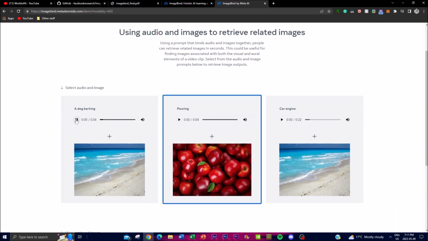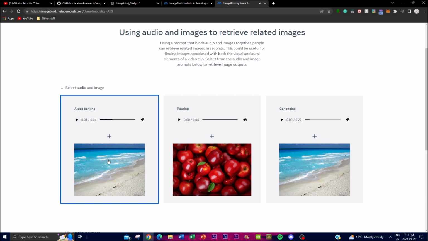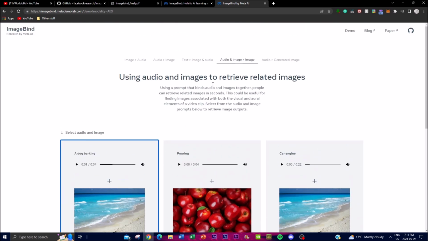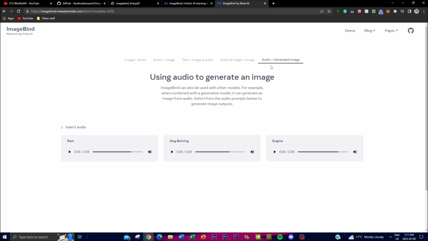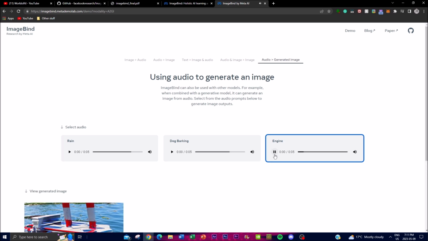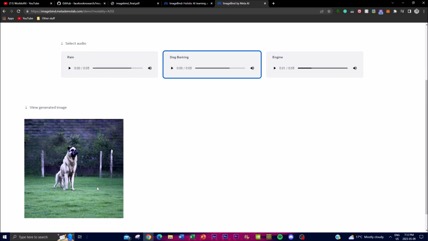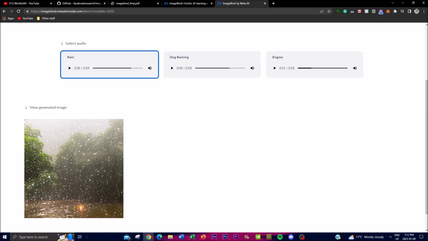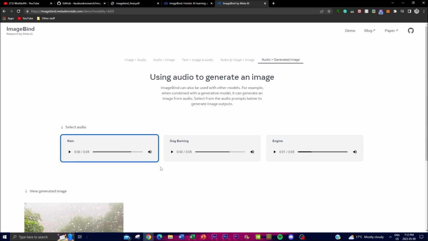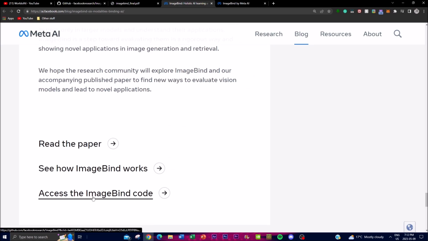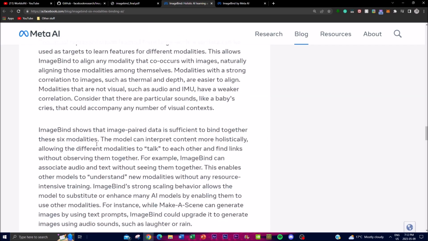Let's see a dog barking. Dog barking plus a beach. Let's see what it generates. And you can see right here you have a dog as well as a beach. It combines the two to do that. And we can see the last one, which is audio being turned into a generative image. So we can see an engine. It generates a boat. I think in this case, a dog barking generates this, and rain generates this. So we can see that this is able to focus on these 6 different modalities, and it's quite insane as to what they've done. Now, that's basically the gist of today's video, guys.